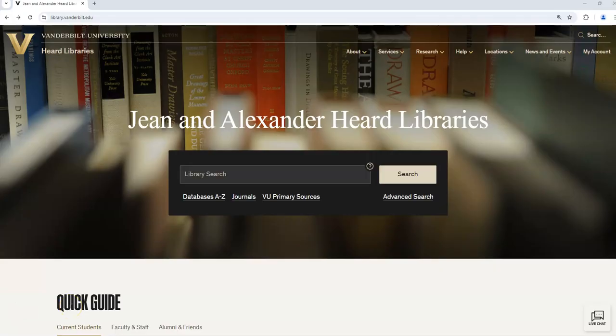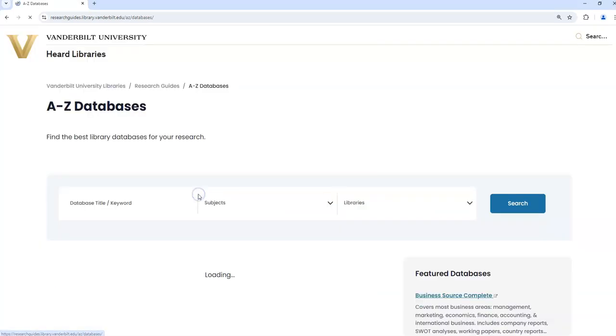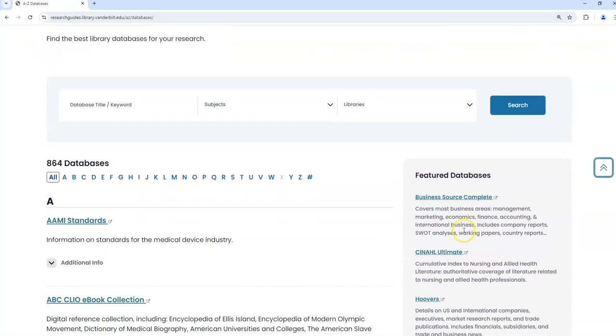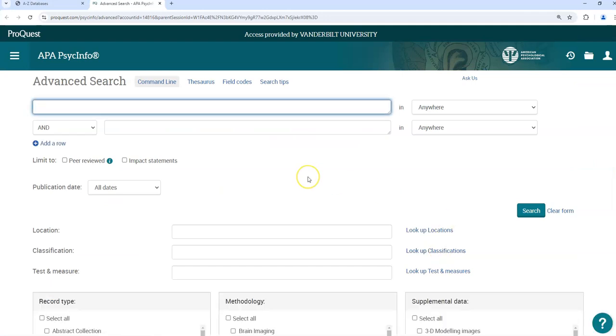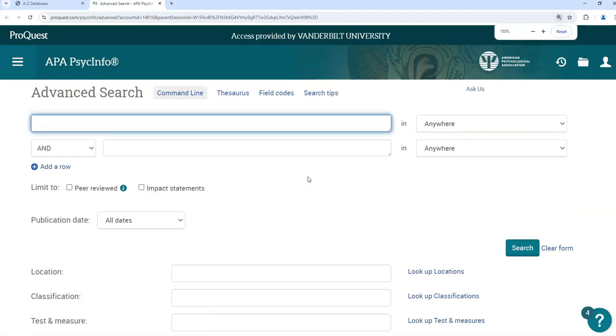To use PsycINFO at Vanderbilt, go to the main Vanderbilt Library page, vanderbilt.library.edu, and select Databases A to Z. Then find PsycINFO among our featured databases. We are on the Advanced Search page, which, because we are so advanced ourselves, is where we want to be.